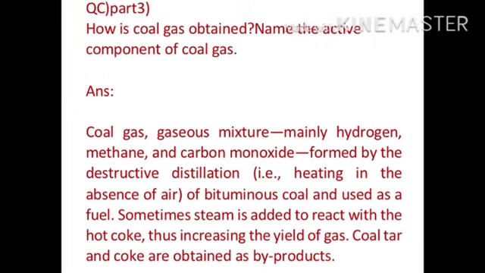Now question number 3. How is coal gas obtained? Name the active component of coal gas. Answer: coal gas is a gaseous mixture of mainly hydrogen, methane and carbon monoxide, formed by the destructive distillation, that is heating in the absence of air, of soft coal or bituminous coal, and used as a fuel. Sometimes steam is added to react with the hot coke. This increases the yield of gas. Coal tar and coke are obtained as byproducts.